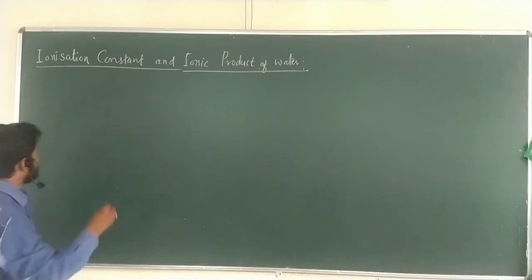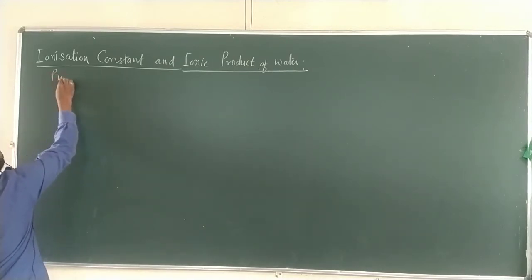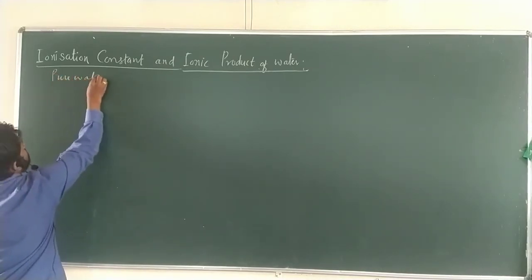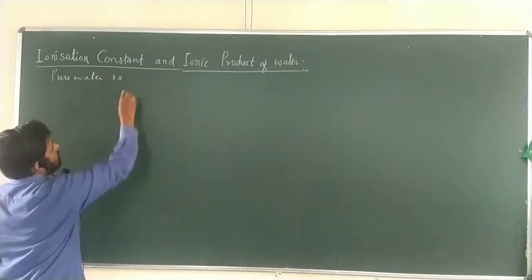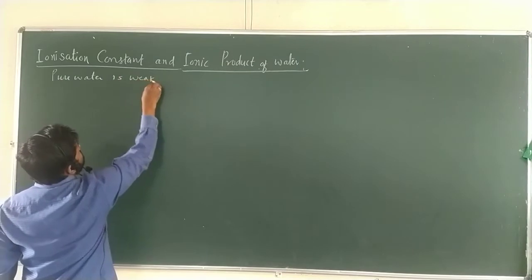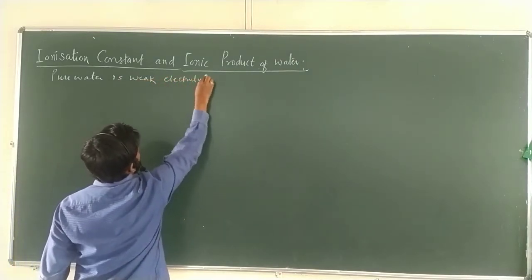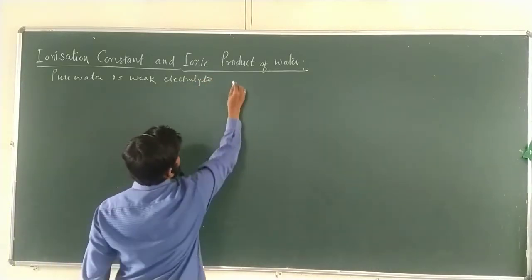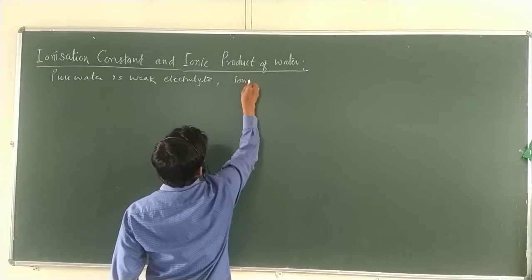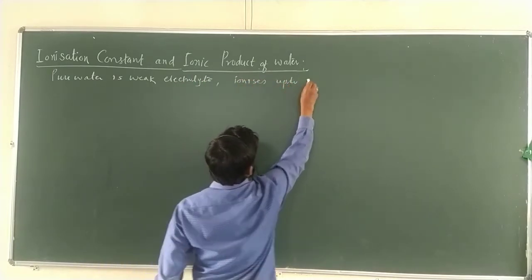Okay. Now, first write: pure water is a weak electrolyte and ionizes up to a small extent.